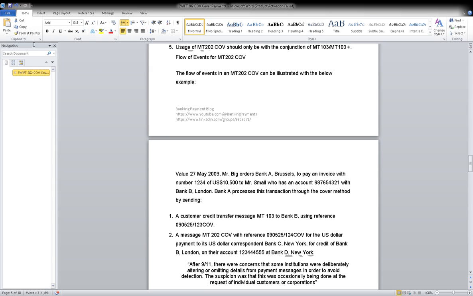So if I ask what is the difference between them: MT940 is generated for an account with its primary statement as a detail. In 950, it is generated for an account with its primary statement as a summary. This is the detail of a particular payment, and the other is a summary of payments. 940 is for one particular payment, and 950 is for the statement of payments per month or year, like that. That is the difference here.